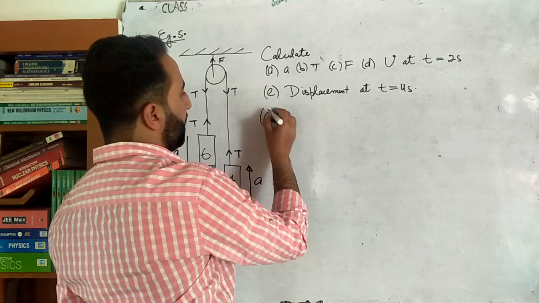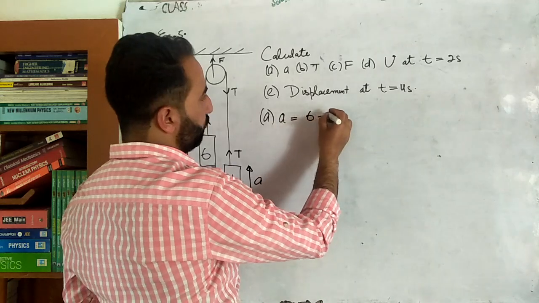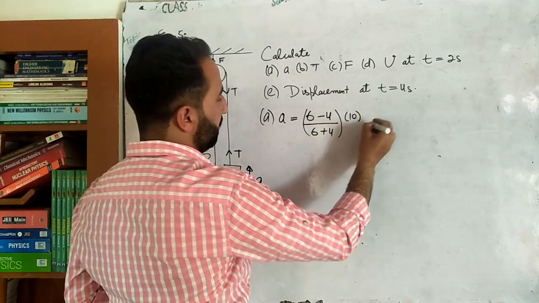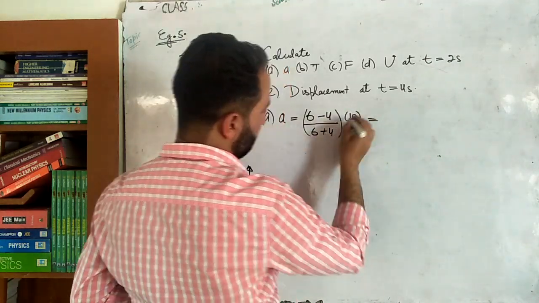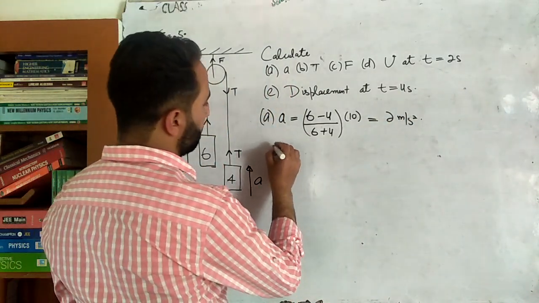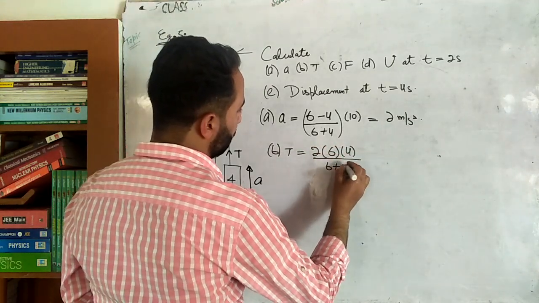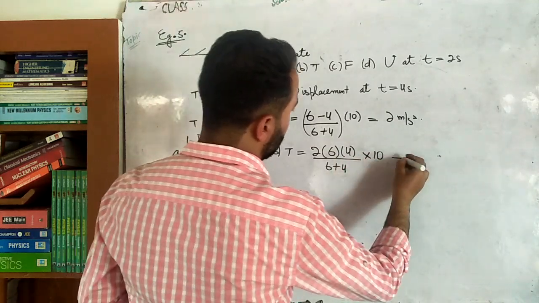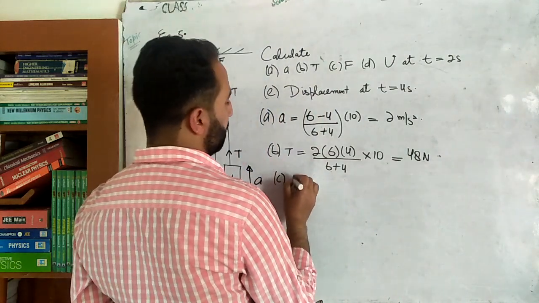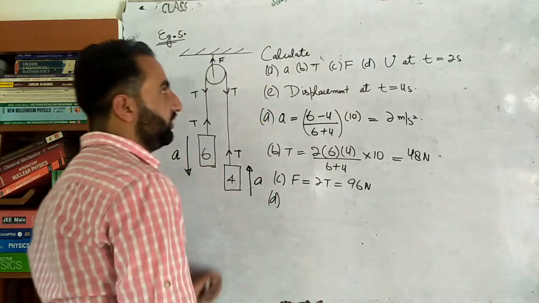So let's first do part A and calculate the acceleration. A will be equal to the bigger mass, 6, minus the smaller mass, 4, divided by the summation of the two, 6 plus 4, multiplied by g, that is 10. So 6 minus 4 is 2, and 2 over 10 cancels with the 10, so the answer is 2 meter per second square. Part B is to calculate the tension, which will be twice the product 6 into 4 divided by 6 plus 4, multiplied by 10. This and this will cancel. 6 fours are 24, and 24 into 2 is 48 Newton. Part C is to calculate the force on the ceiling, which will be twice T, so that is equal to 96 Newton.